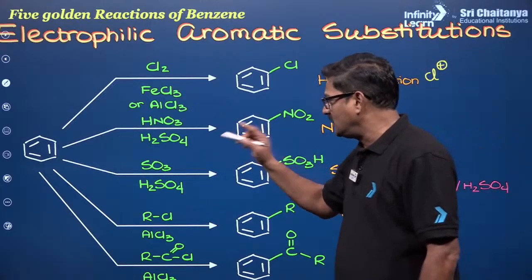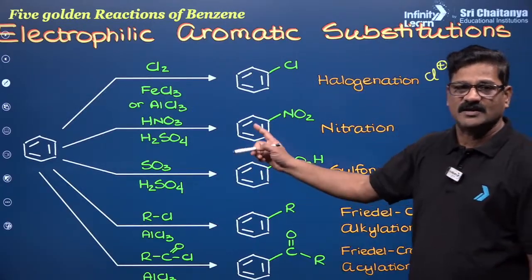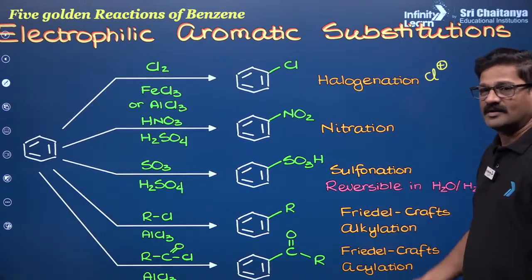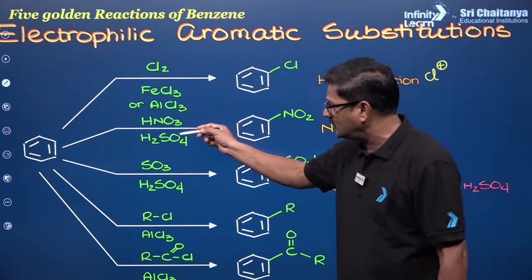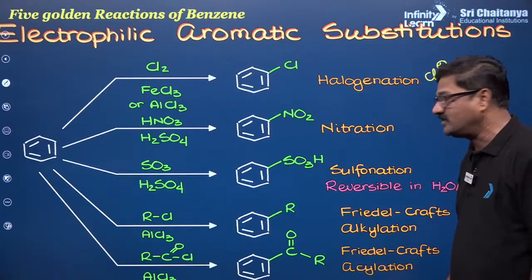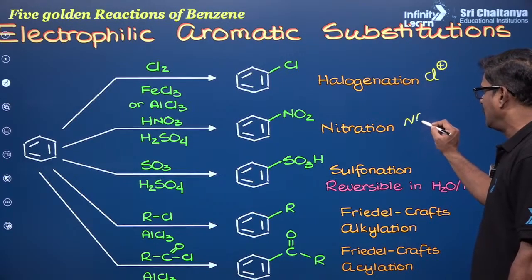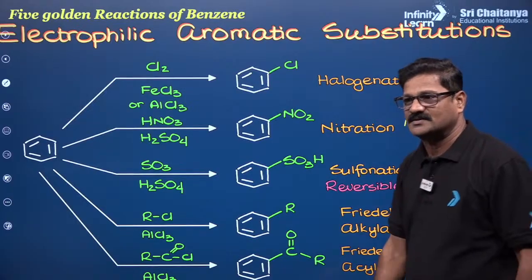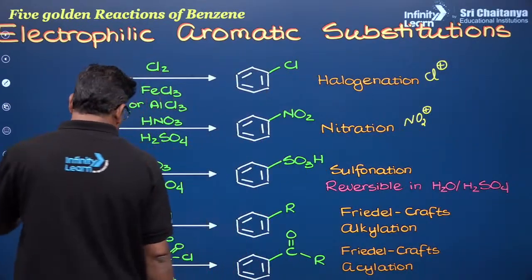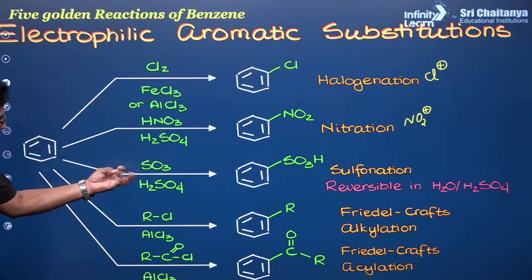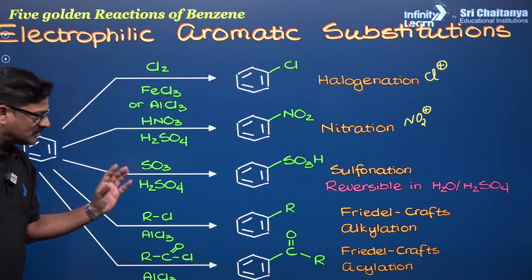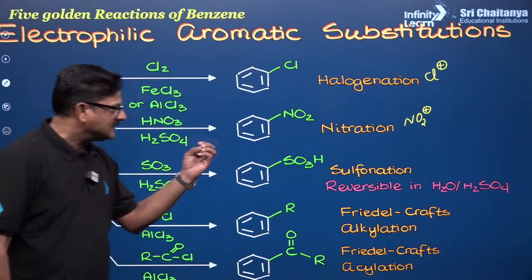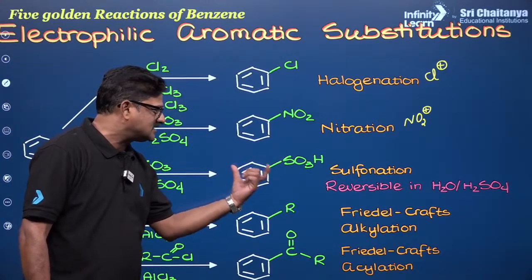Benzene reacts with HNO3 and H2SO4 to give nitrobenzene. This process is called nitration, and the mixture of HNO3 and H2SO4 is called the nitration mixture, where NO2 plus is the electrophile. That is very important. Benzene reacts with fuming sulfuric acid, H2SO4 and SO3, or H2S2O7, to form benzene sulfonic acid.